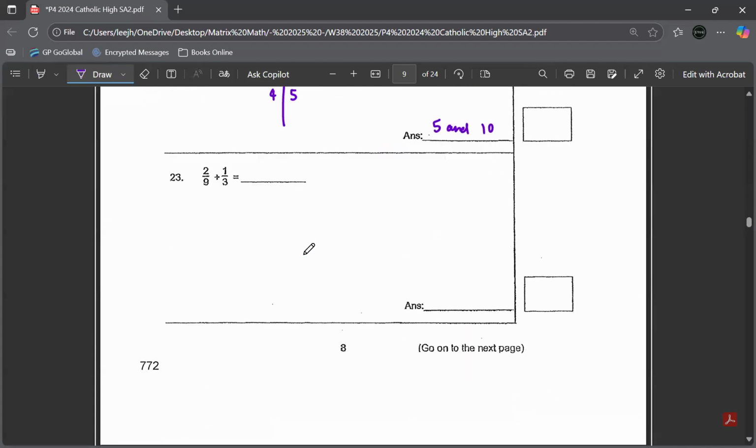Okay, next one. Question 23. You just have to add the fractions. 2/9 plus 1/3. Denominator not the same, make it the same. This will become 3 times 3. 2/9 plus 3/9, 5/9. Answer. Okay, just write it down. It's already simplified, so there's no way to simplify anymore.